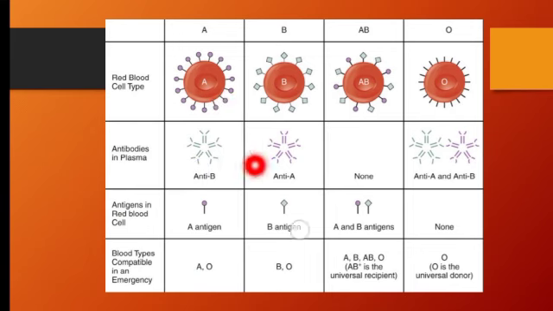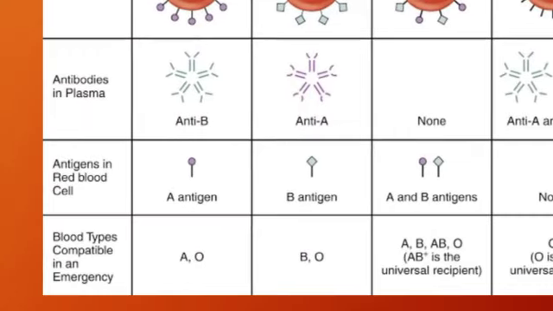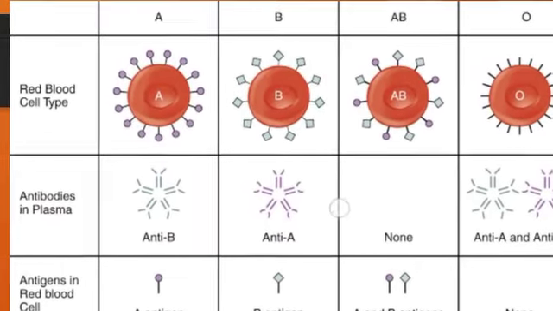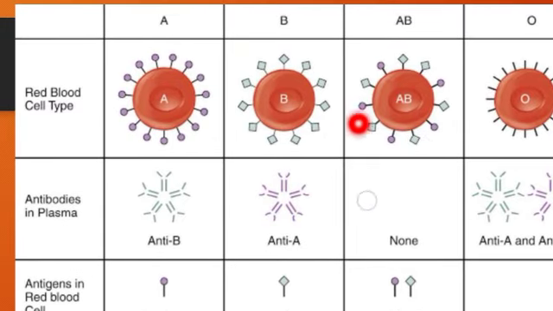Now you can see the chart given here. This is blood group A that contains antigen A on its surface. Blood group B contains antigen B on its surface. Blood group AB contains both antigen A and antigen B, and blood group O has neither antigen A nor antigen B.